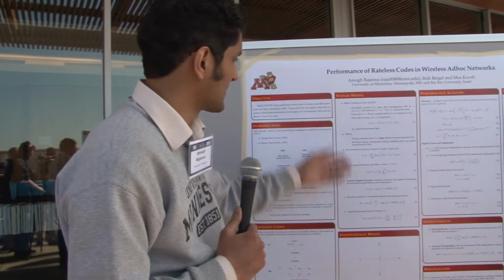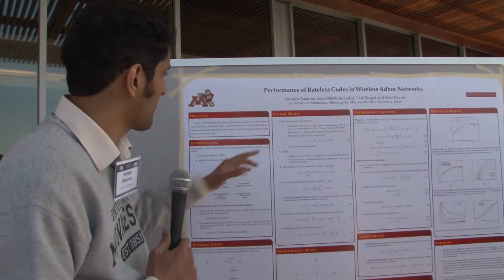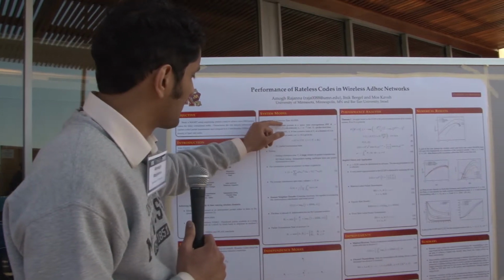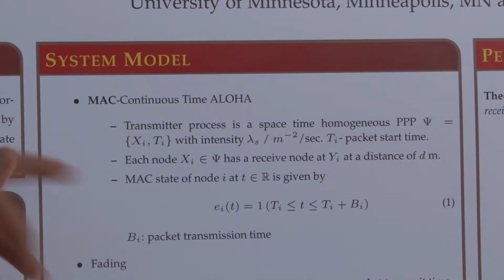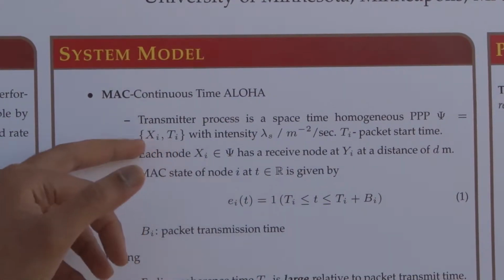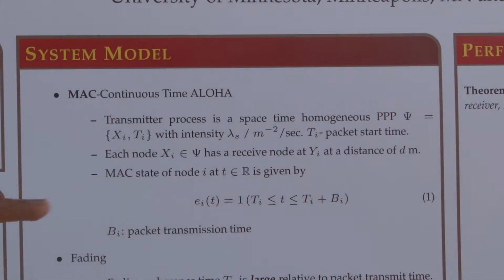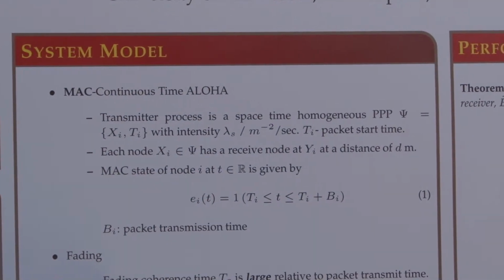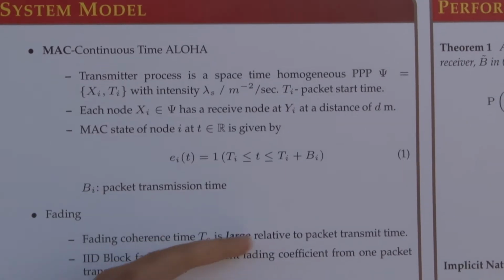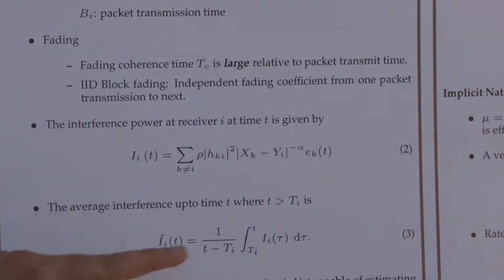In our paper we present a system model with a tractable analytical characterization of the packet transmission time. We use a pure Aloha system, and the transmitter process is modeled by a space-time homogeneous Poisson point process. Each node is characterized by Xi and Ti, where Xi is the location and Ti is the transmit time. Every transmitter has a receive node, and the transmit state is given by the indicator function from start time Ti to end time Ti plus Bi. For fading, we assume IID block fading, where the fading coherence time is large relative to the packet transmission time. This is the interference power at a given receiver. This is the average interference.